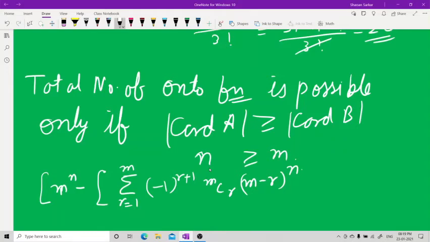Let me recheck. This is the part of it, and this is the formula.